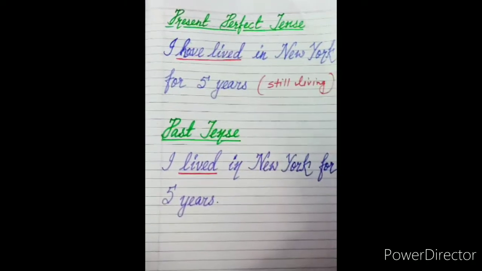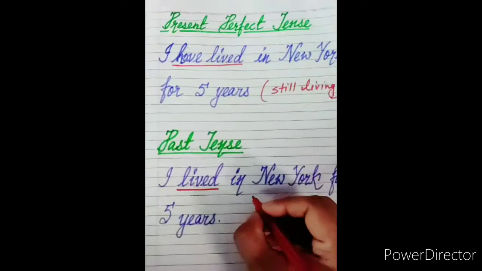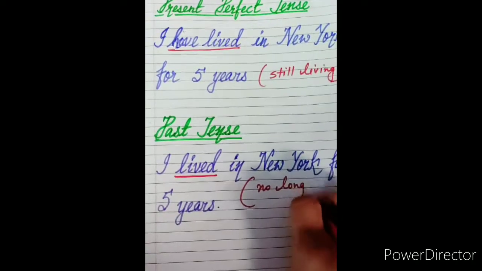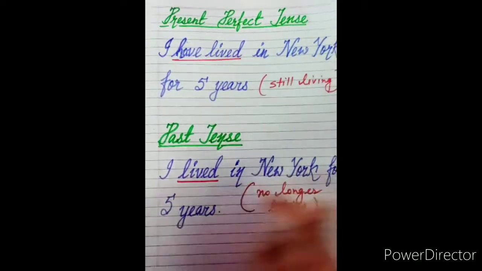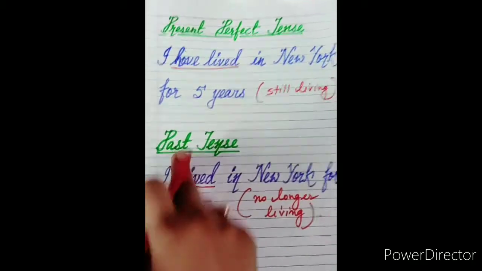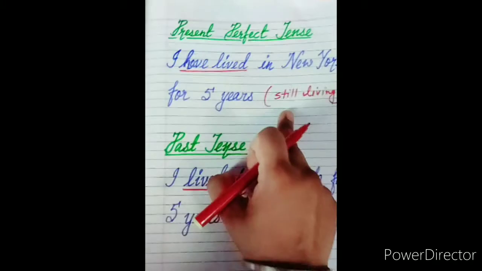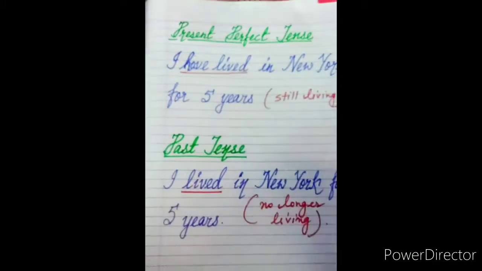I am no longer residing there. That is why I am using the past tense. So over here you can say that I am no longer living. That is why I am using past tense. But if I say I have lived in New York for 5 years, that means I am still living there, and that is why I would be using it in the present perfect tense form. Understood?